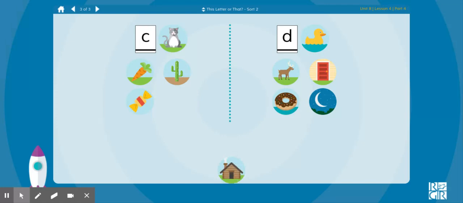Cabin. What sound do you hear at the beginning of the word cabin? Does cabin go with cat or duck? Cat, cabin, both start with the letter C that says k.